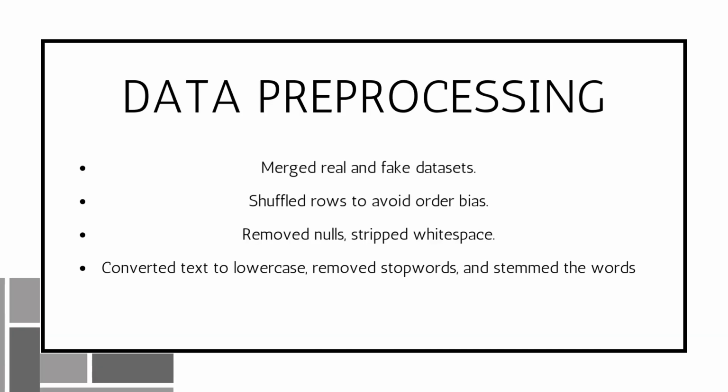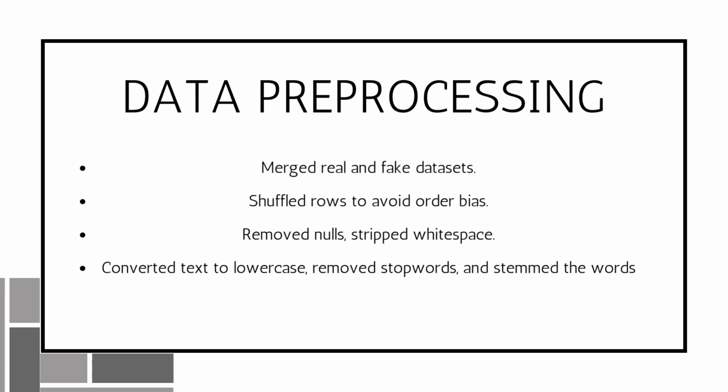Next we come to the preprocessing part of the data. At first we have real and fake, two data files. I combine them into a complete data set and scramble the order of the data so that the model will not be trained in the original order. Then we clean null values, which are basically missing text data, and remove the spaces before and after text.